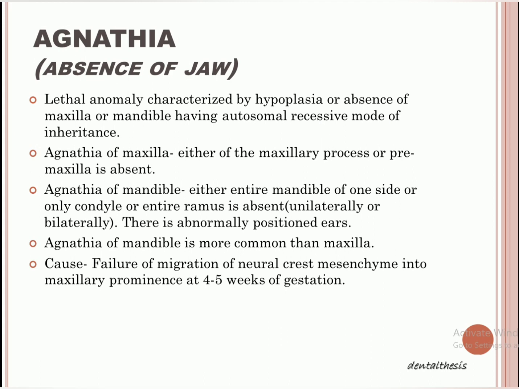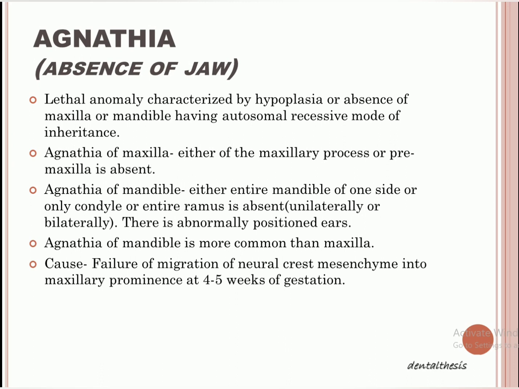Okay, so it can be unilateral or bilateral. In the case of agnathia of mandible, there are abnormally positioned ears. Agnathia of mandible is more common than of maxilla. Now, why does agnathia happen? Basically, the reason is that in the 4 to 5 weeks of gestation, the neural crest mesenchyme cells do not migrate into the maxillary prominence.